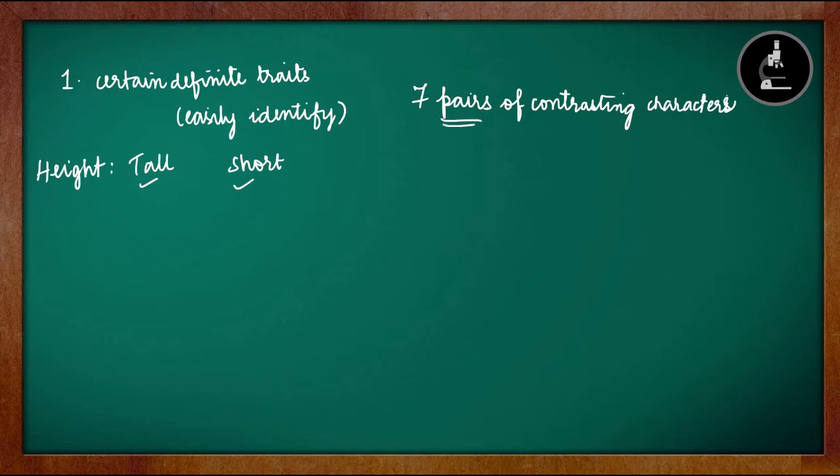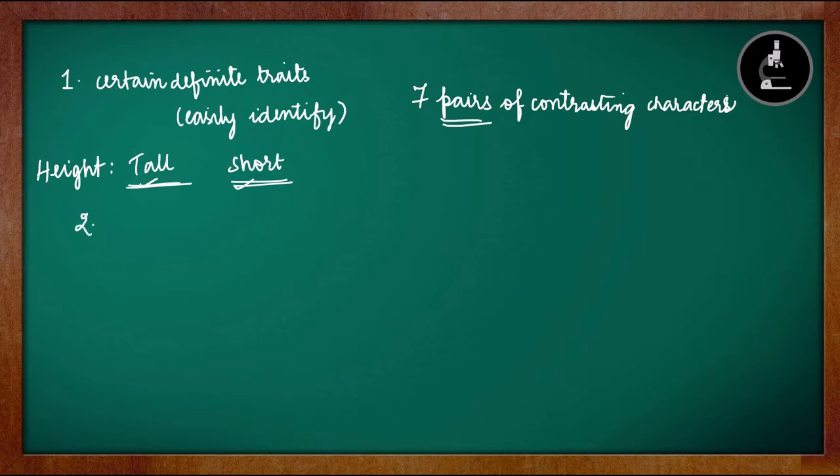But why am I using the word pair? Because we can see it is occurring in pair, tall and short. So height has two possibilities. It can either be tall or it can also be short. We will be studying these contrasting characters in detail in the further slides. So this was one of the reasons that he was able to identify certain definite traits or characteristics.